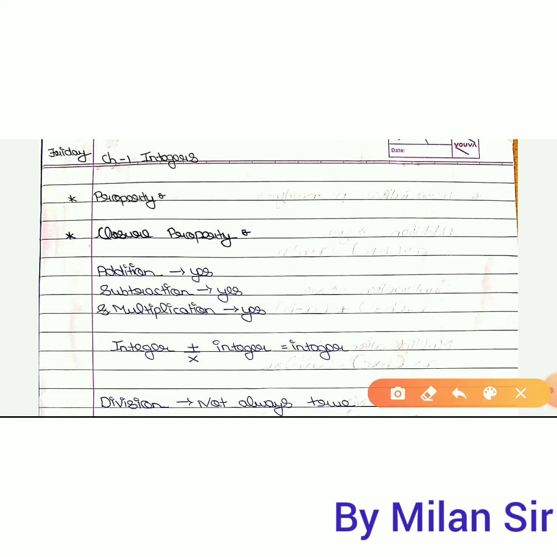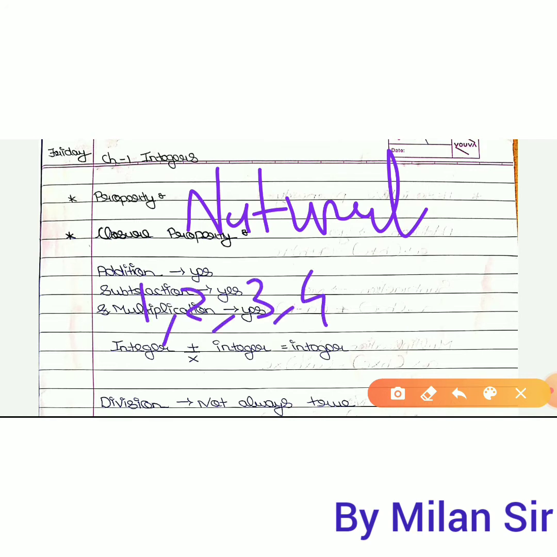Initially, in the previous standard, we have learned about natural numbers. What is a natural number? It starts with 1: 1, 2, 3, 4, 5, 6, 7, 8, 9, 10, up to infinity. Natural numbers start with 1, and all are positive numbers.